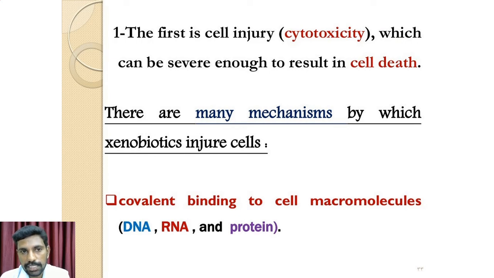First, cytotoxicity. Xenobiotics injure cells by means of many mechanisms. Cytotoxicity is nothing but cell injury. The one considered here is covalent binding to the cell macromolecules by reactive species of xenobiotic compounds produced by the metabolite. These macromolecules target the DNA, RNA and protein macromolecules also.